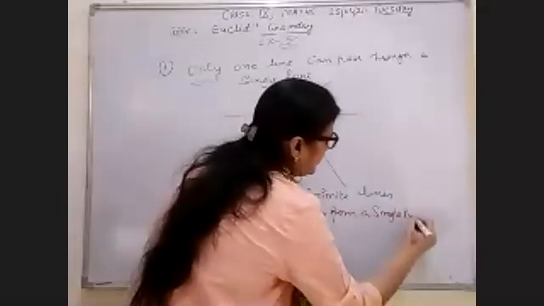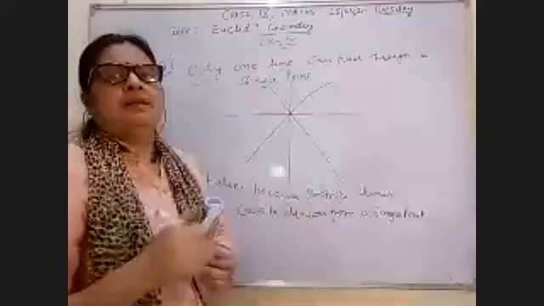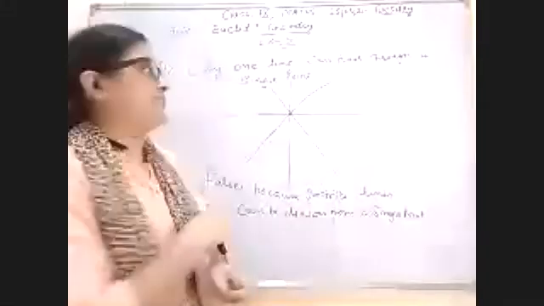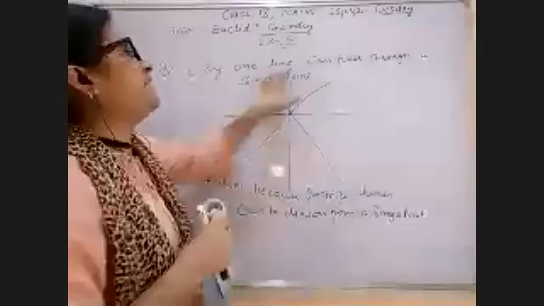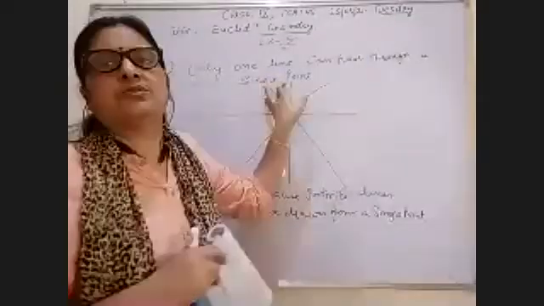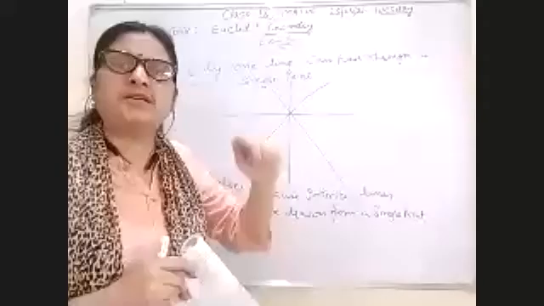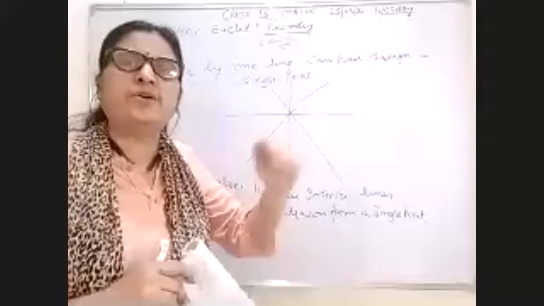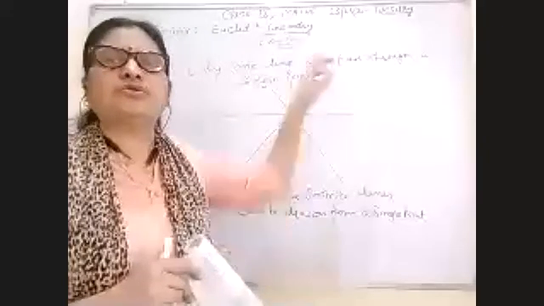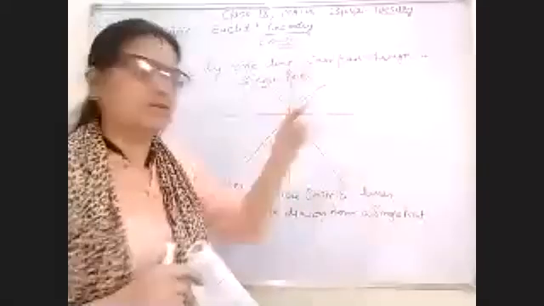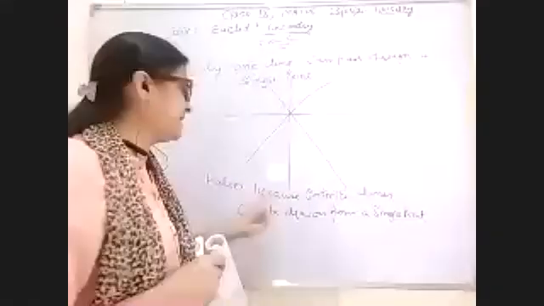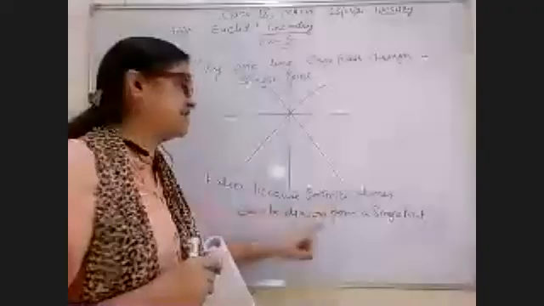Again, I am repeating this point. It is given that only one line can pass through a single point. From a point, I can draw an infinite number of lines. So this statement is wrong. So we will write false, because infinite lines can be drawn from a single point.